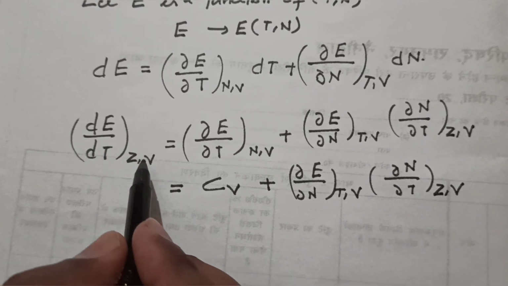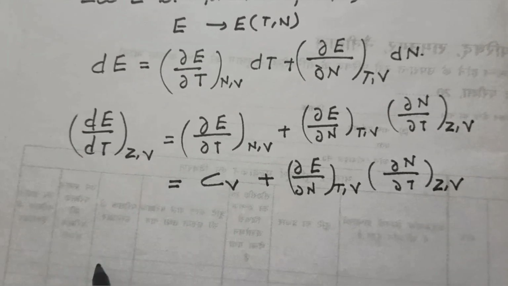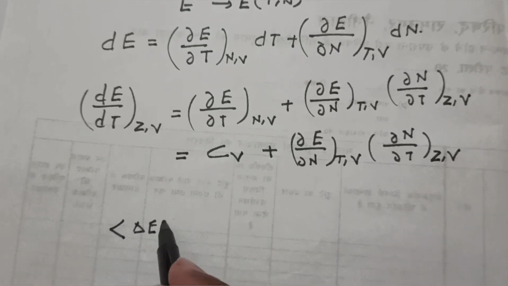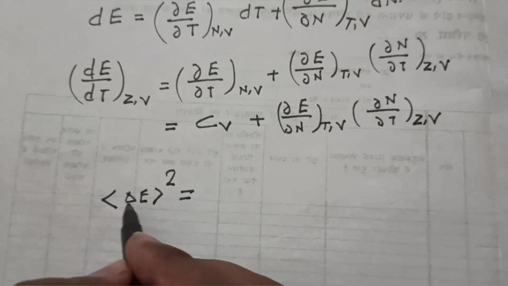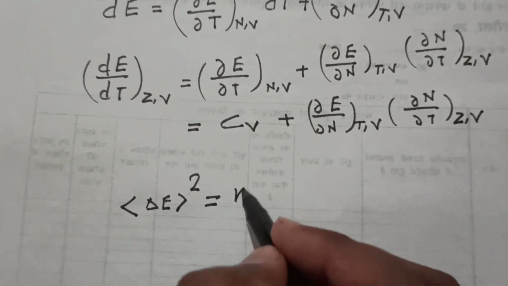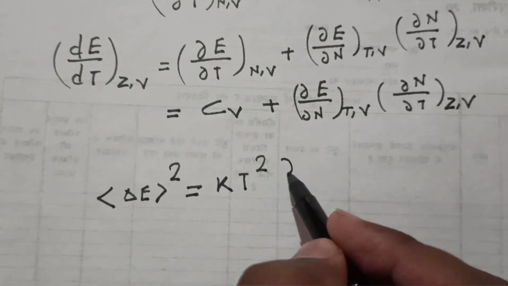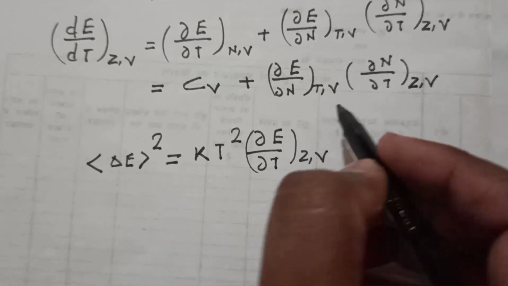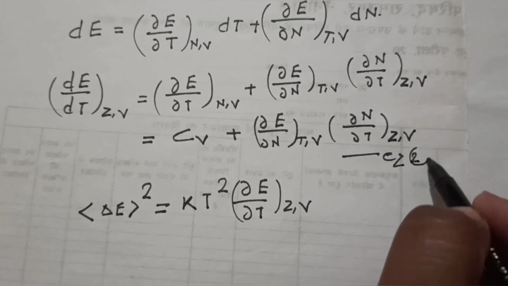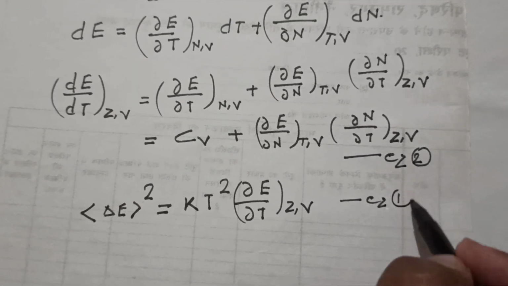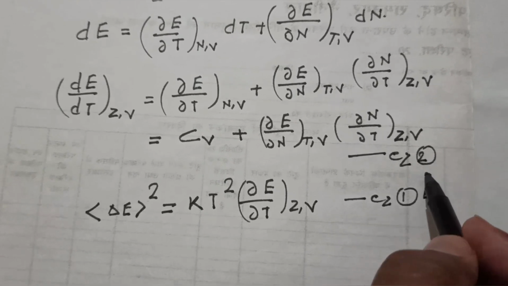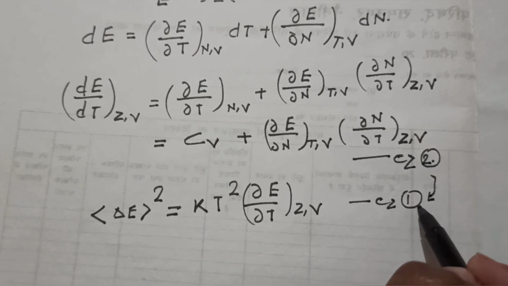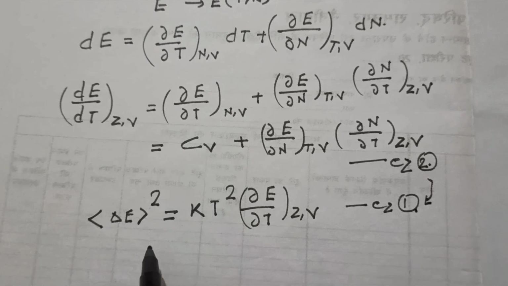What is the importance of this? We have calculated the variance, del E square, earlier. It came out to be KT square times del E upon del T at constant Z and V. Suppose this is our equation 2, and that was equation 1. So we will substitute the value of equation 2 in equation 1.